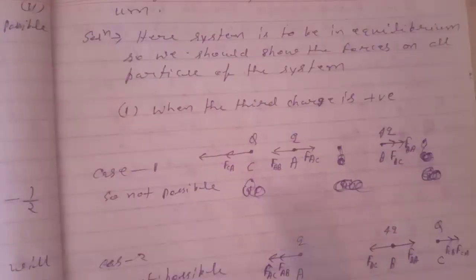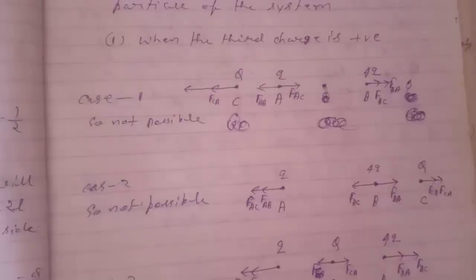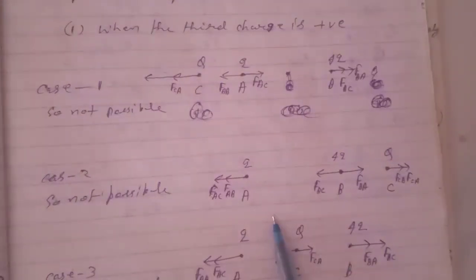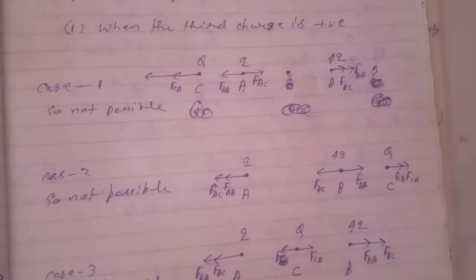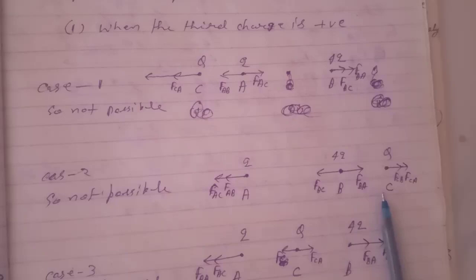So we have to check the force on all charges to see that in a system every charge should be in equilibrium. Then we can say that the system is in equilibrium. Case 2, in this case, the charge is placed on this side. Now this will apply a force in this direction and this will apply a force in this direction. Again, it is not possible, because if any one charge is not in equilibrium, then the whole system is not in equilibrium. Now case 3.